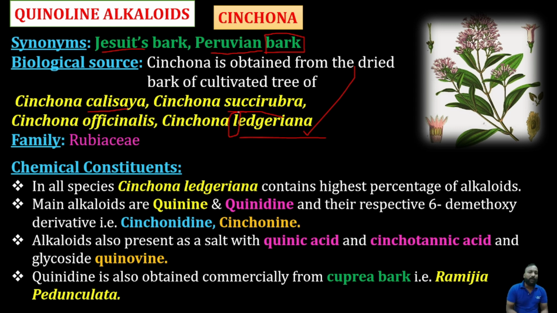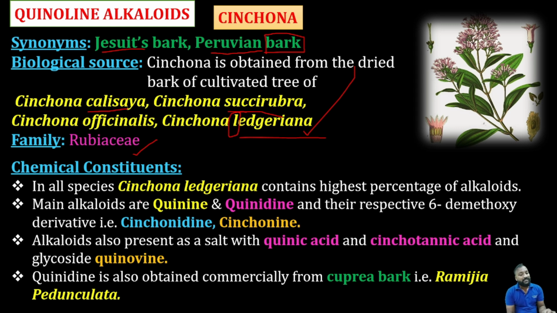Okay, like how you should remember this one. L means larger one. And coming to the family, Rubiaceae, family Rubiaceae. Even though we have four types of sources, higher amounts will be obtained from L, large Cinchona. Coming to the chemical constituents, yes, that's what I said.